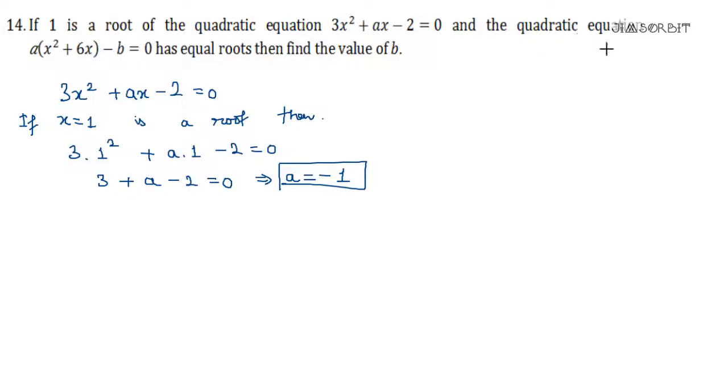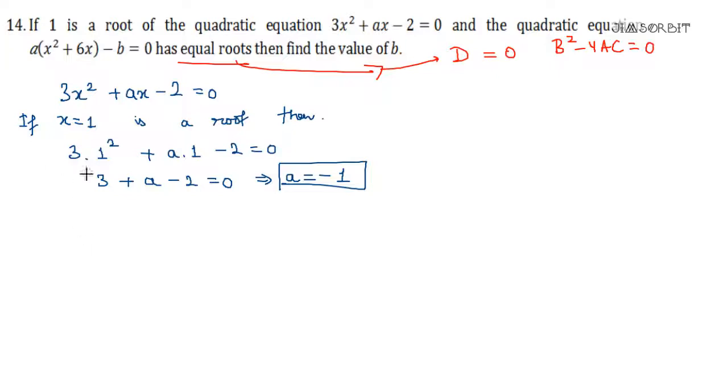It's written the quadratic equation has equal roots. When a quadratic equation has equal roots, I hope you know this, the discriminant is equal to 0, and the discriminant is b square minus 4ac. I am not taking a small b because already it's there, so it might confuse you a bit. So it is the same. B is the coefficient of x and a is the coefficient of x square, c is the constant term. Let us write this now.